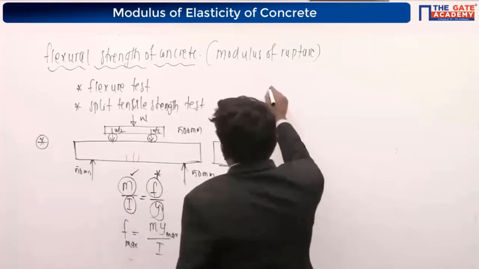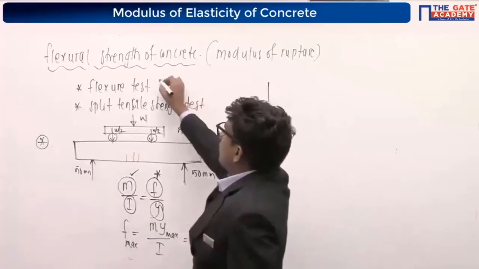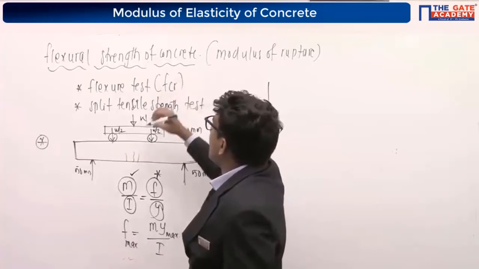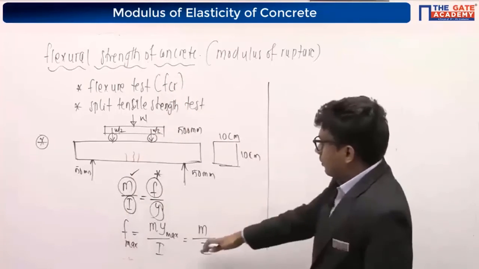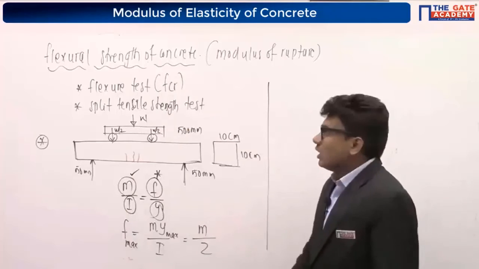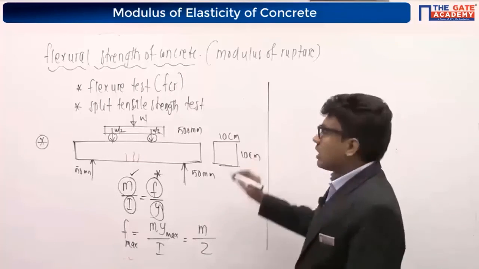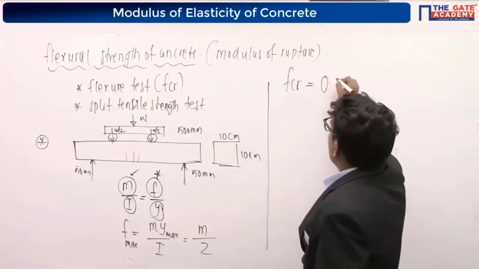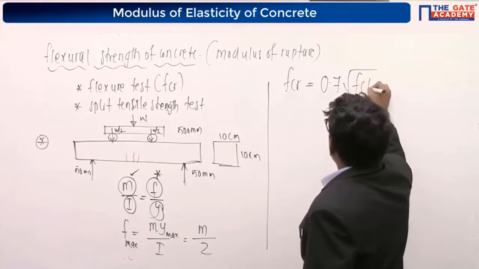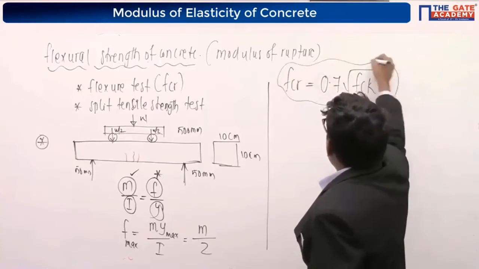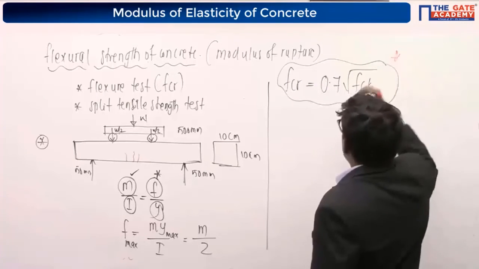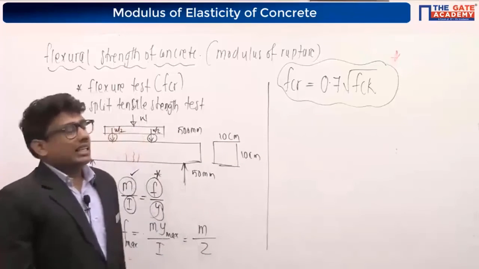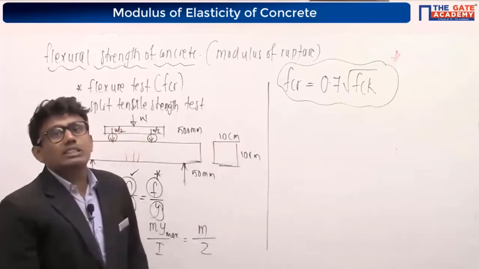Right now, suppose the tensile strength I am going to get here in the flexural test, I am going to consider it as FCR, right? So FCR will be obtained from here, but it is very difficult to do all those things. So our IS code is giving an empirical equation for finding FCR, that flexural strength: FCR is equal to 0.7 root FCK. IS code is giving us an empirical equation for finding the tensile strength of the concrete, or modulus of rupture. He will ask you the question directly: what is the modulus of rupture of the concrete? That is equal to 0.7 root FCK.